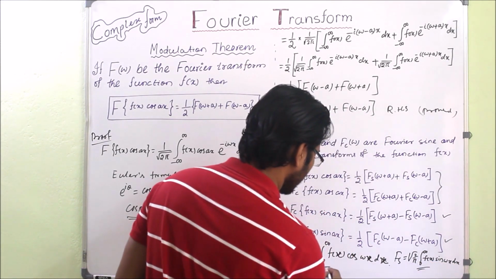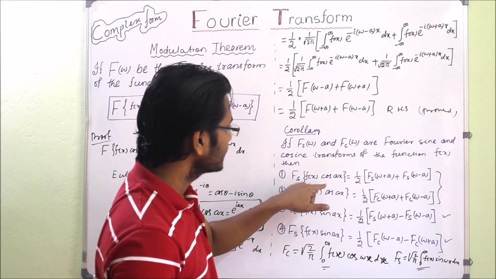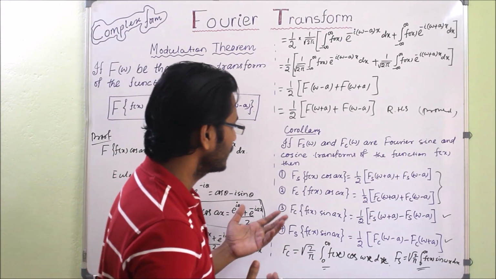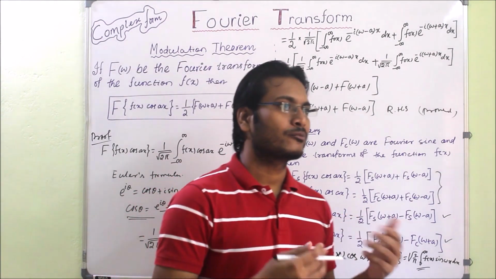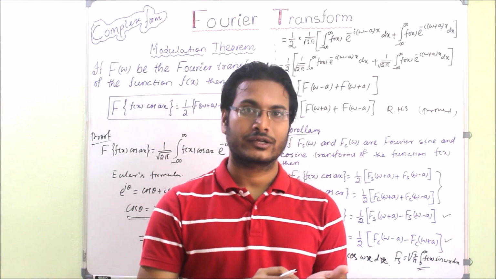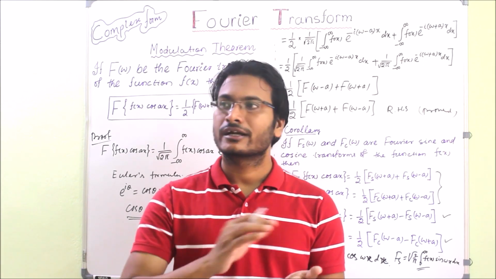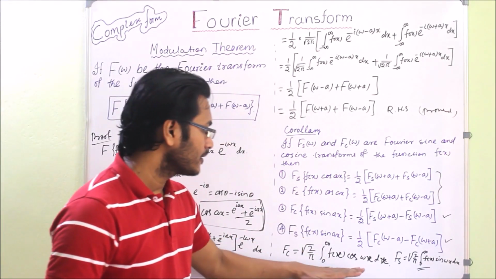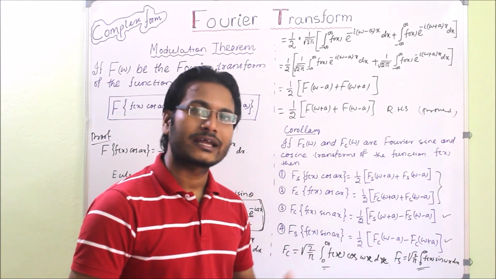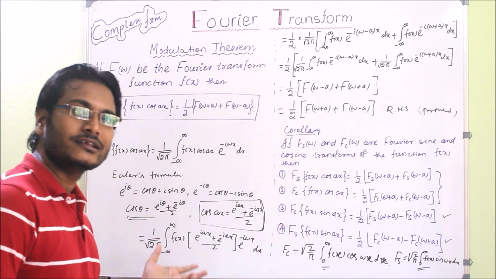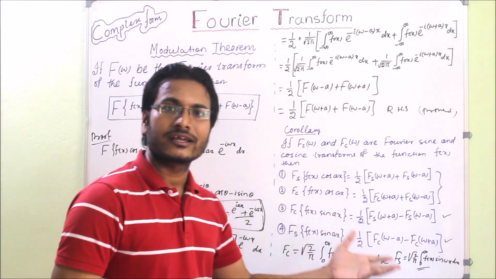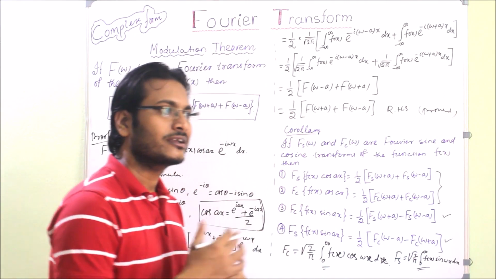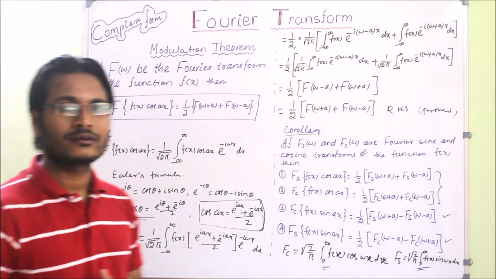So if we apply this formula for this function, then the only thing we need is some trigonometric formulas, that is the formulas of 2 sin A into sin B, 2 sin A into cos B, 2 cos A into cos B. If we know those formulas and use them with the Fourier cosine and Fourier sine transforms, then we can get the modulation theorem for Fourier sine transform and Fourier cosine transform very easily. Or in another way, we can extract it from the Fourier complex transform.